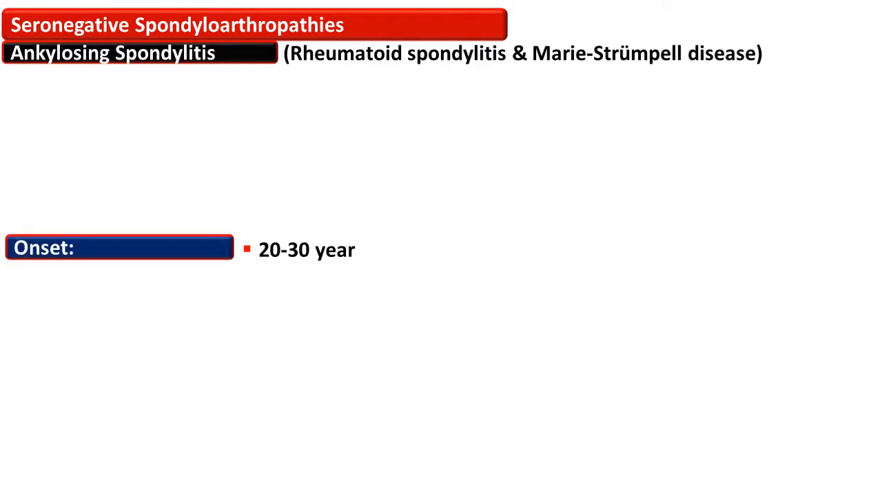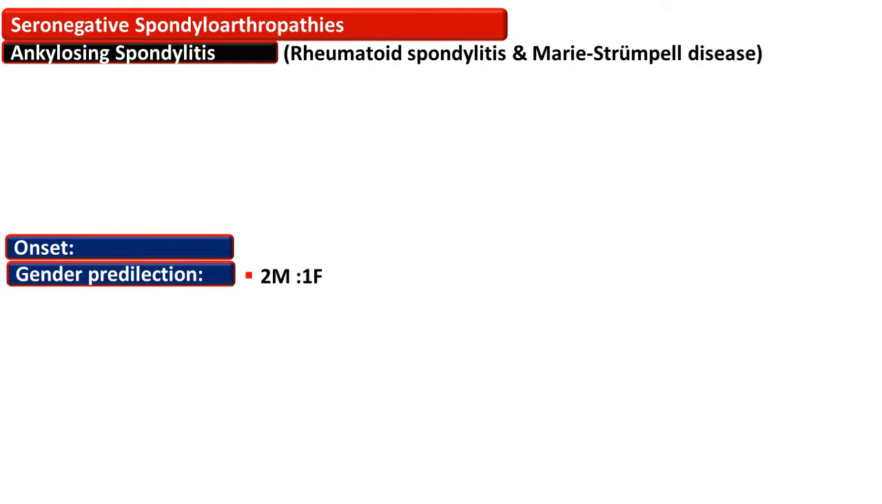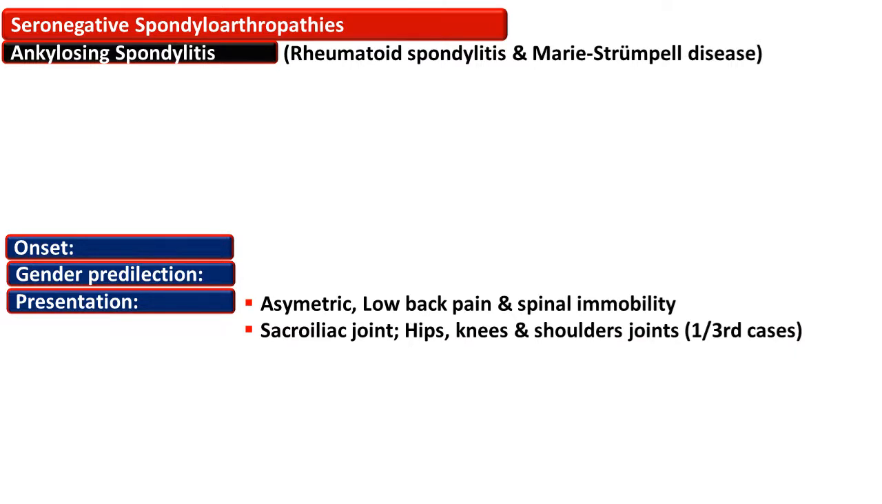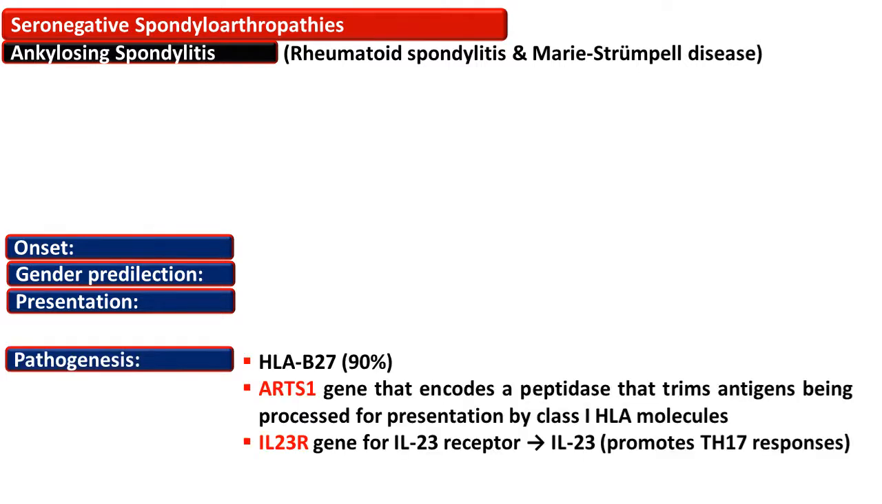Together, these two lesions result in severe spinal immobility. The onset of disease is between 20 to 30 years of age. It is about twice as common in men as in women. The patient presents with asymmetric low back pain and spinal immobility. The frequently affected joints are sacroiliac, hip, knee, and shoulder joints, which are affected in about 1/3 of the cases.